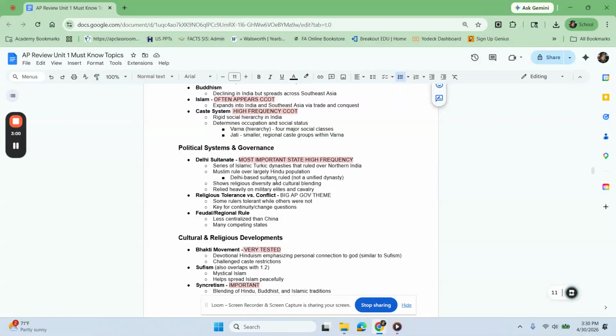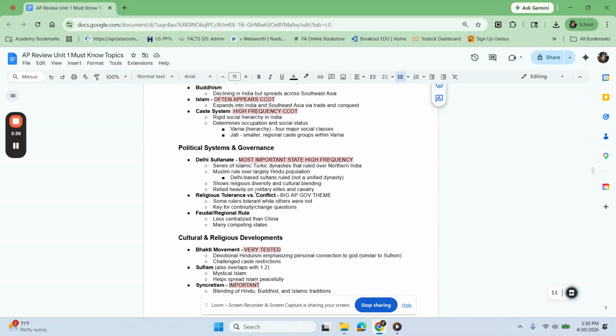We had Delhi-based sultans that were in charge in different locations. Just like what we see with the Abbasid dynasty, there was really no one unifying person. It was just a series of different Turkic dynasties and Delhi-based sultanates. Because of this fragmentation, this does show a religious diversity and cultural blending, because of the different locations and how religions are going to be practiced based off of the blending of the religion and the cultures.